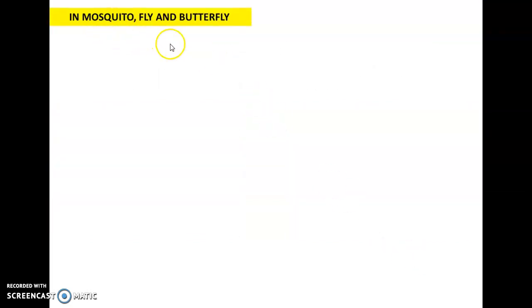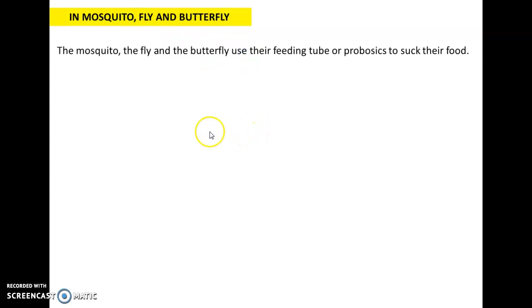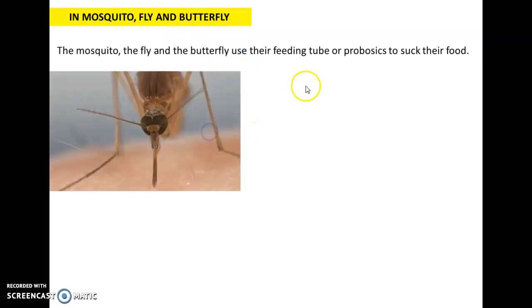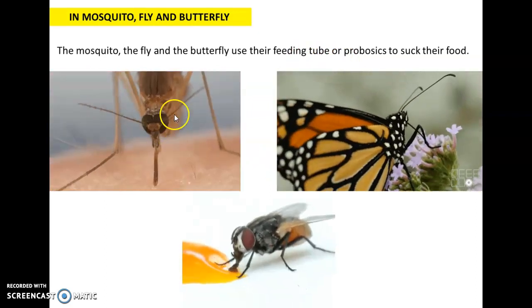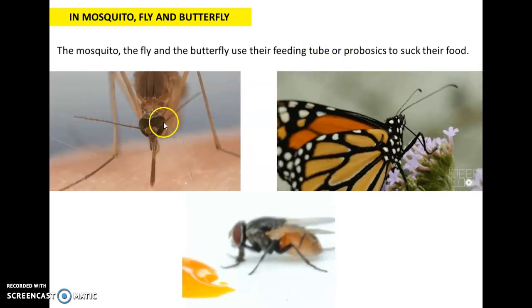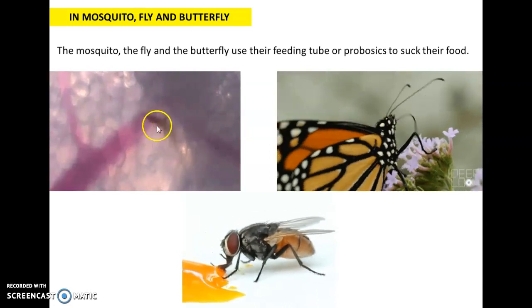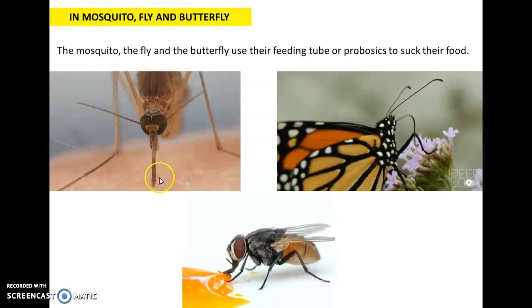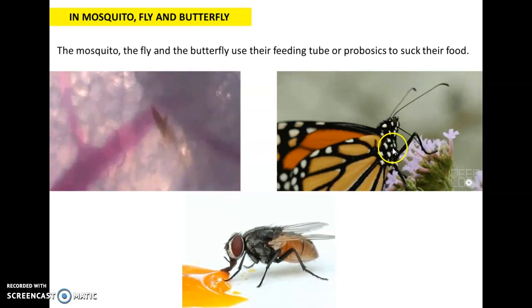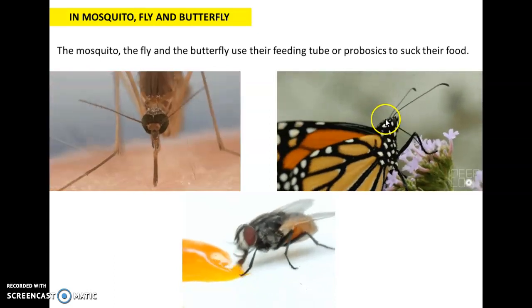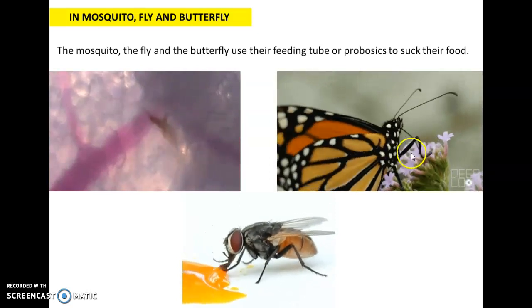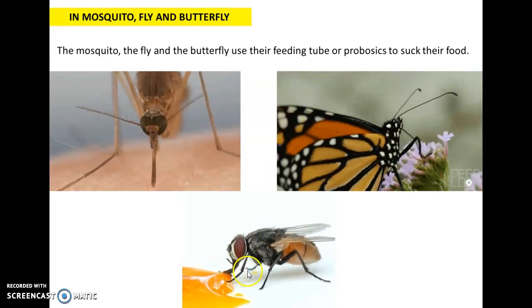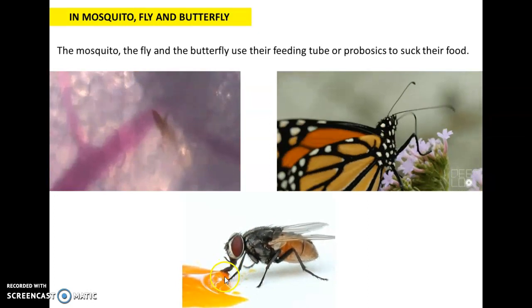Then in mosquito, fly and butterfly. The mosquito, fly and butterfly use their feeding tube or proboscis to suck their food. Here we can see this mosquito is using its proboscis to take blood from a human being, this butterfly is using its proboscis to take in nectar, and this fly is using its proboscis to feed on some food.